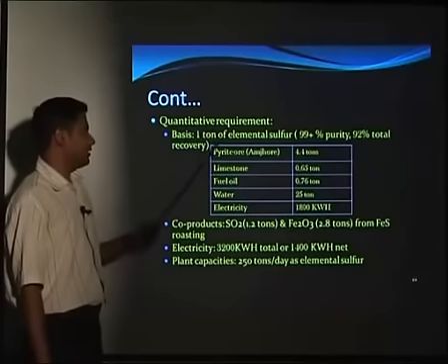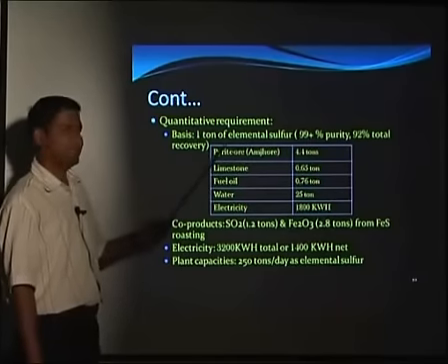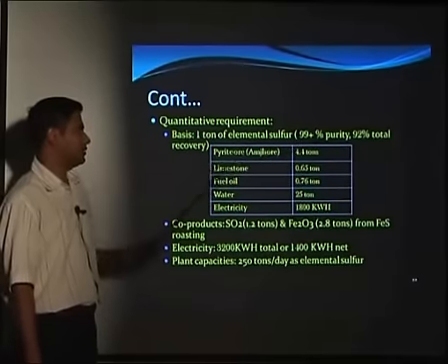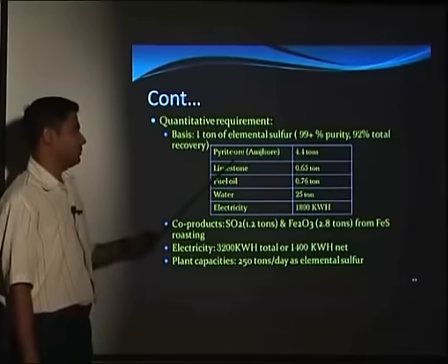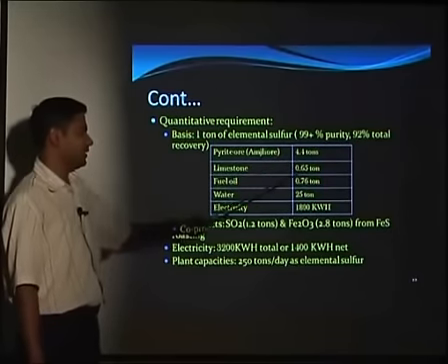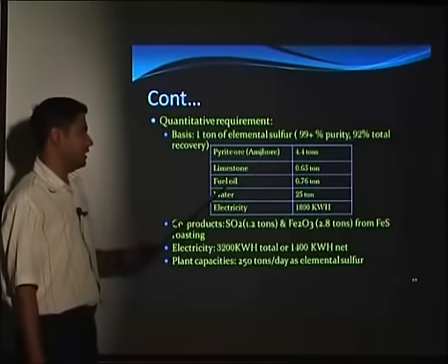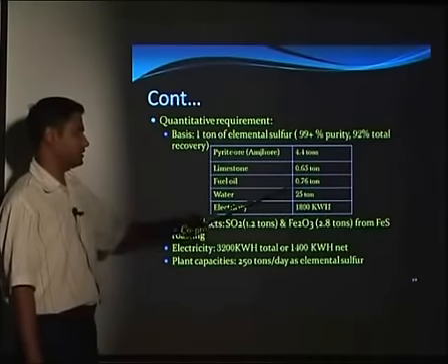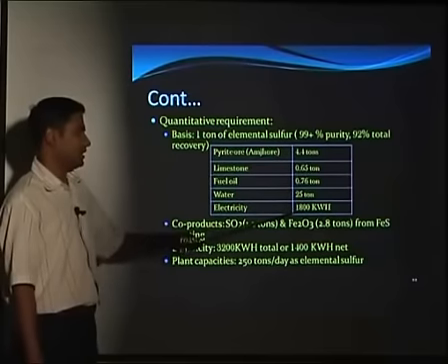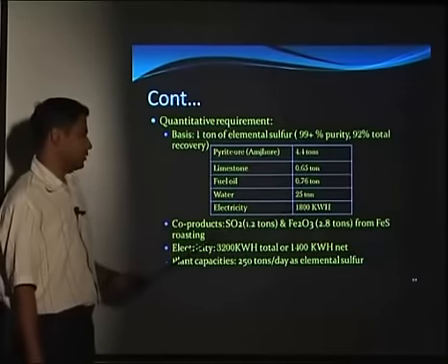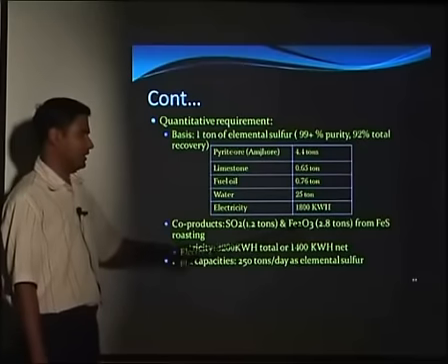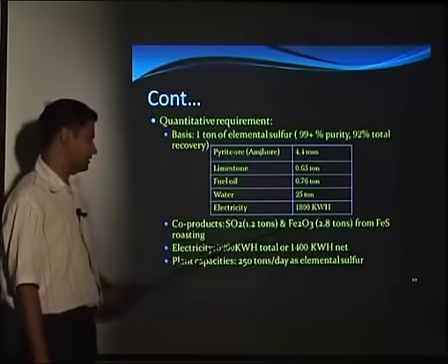If you see the quantitative requirement, if we are getting 1 ton of elemental sulfur at 99% purity and 92% total recovery, then we require about 4.4 tons of pyrite ore, about 0.65 tons of limestone, about 0.76 tons of fuel oil to burn, 25 tons of water, and the electricity consumption is around 1800 kilowatt hours. As co-products we get sulfur dioxide of about 1.2 tons, which is sent to the sulfuric acid recovery, then Fe2O3 of about 2.8 tons from FeS roasting.